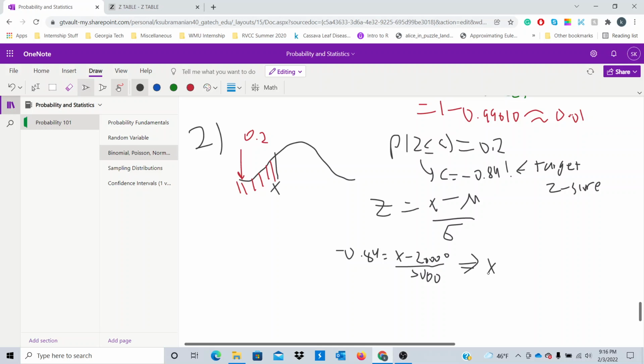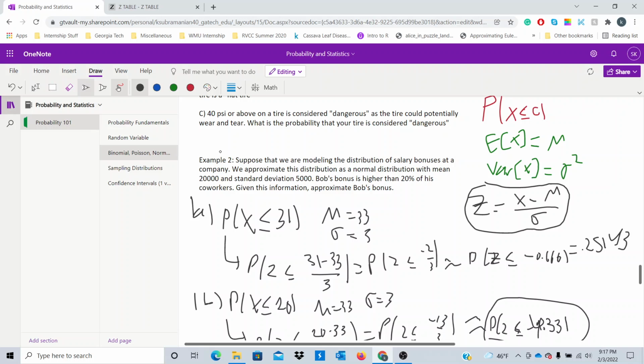So x will equal negative 0.84 times 5,000 plus 20,000. So this should give you an approximation for Bob's bonus, this formula right here. So you can punch this into your calculator and get an approximation for Bob's bonus. So that's how you do problem 2.